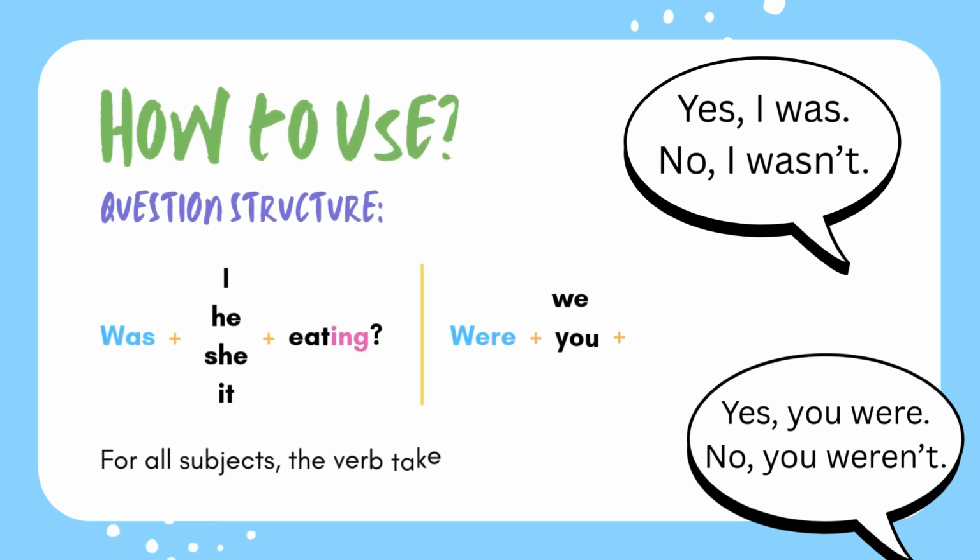All right, making questions with the past progressive, you're going to invert the order. So was or were plus I, he, she, it, we, you, they, plus the verb ing. So for example, was I eating? Was he eating? Was she eating? Was it eating? Or for we, you, and they, you would use were. So were we eating? Were you eating? Were they eating?